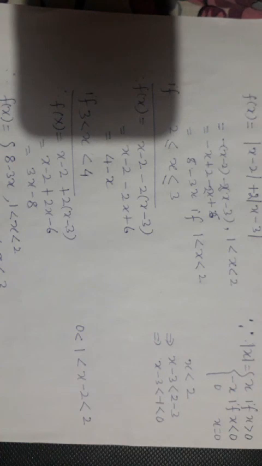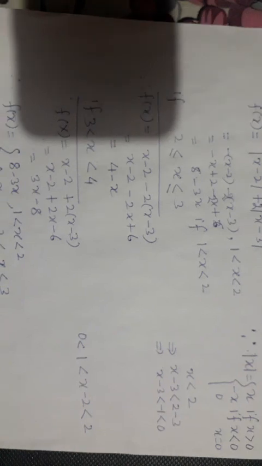It means absolute value of x is nothing more than a positive number. So we break the function into simple functions.